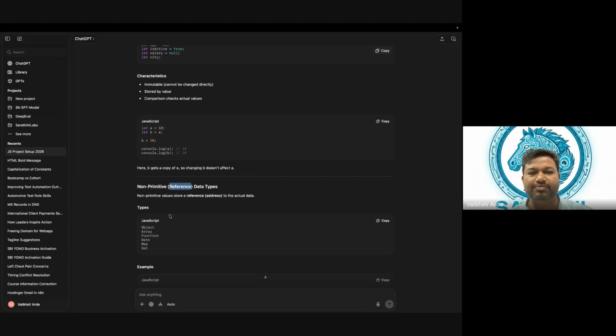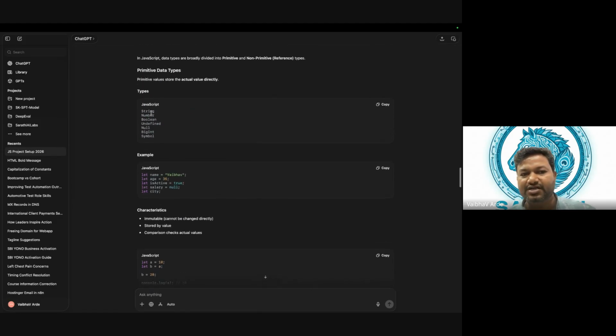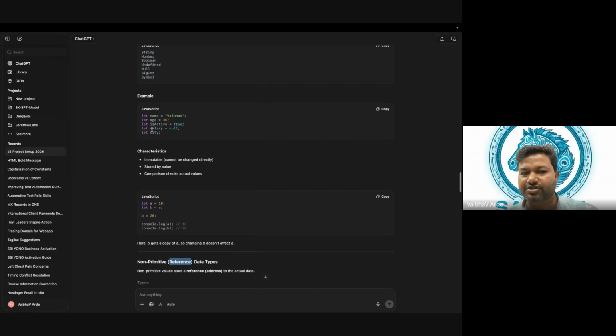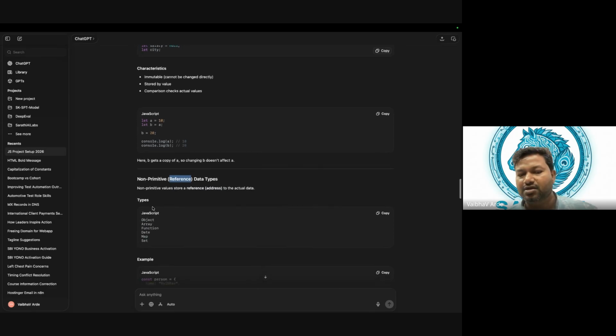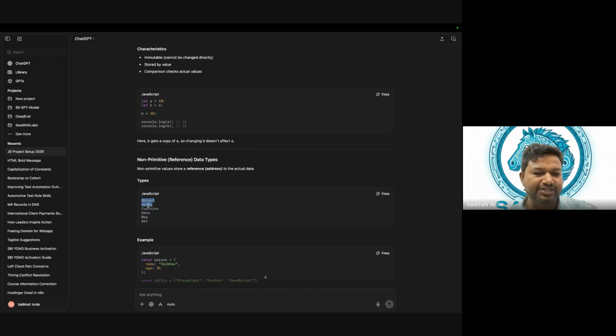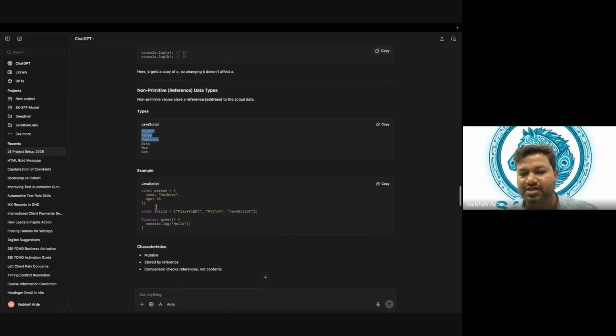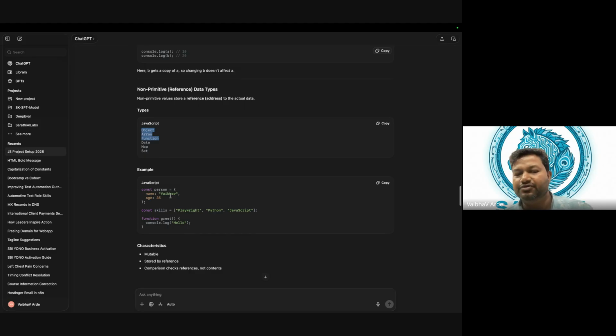Okay, so where we started with the data types. In data types, we have primitive data types, which are nothing but string, number, boolean, undefined, null. These are primitive data types. Non-primitive data types, we saw here: objects, arrays, functions, date, map, set. Right now we don't have to go with these three. We are okay with these three now: object, array, and functions. And more than one value is stored in the same place. Don't take that as a definition, I'm just telling you from the understanding point of view. So in one variable we are keeping more than one value, right?